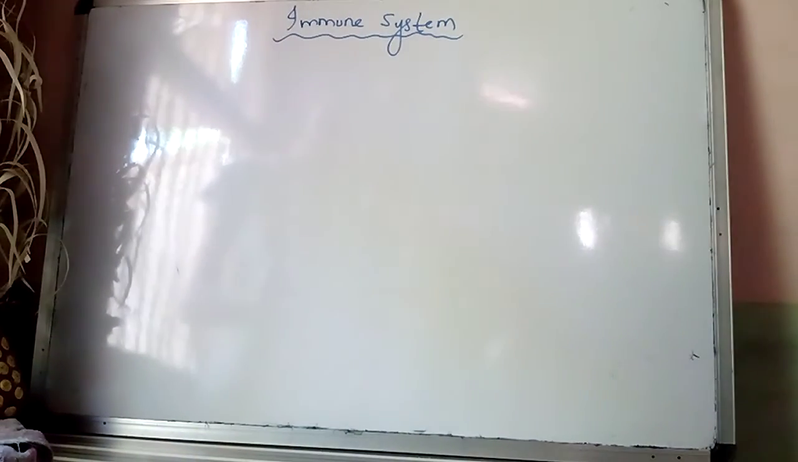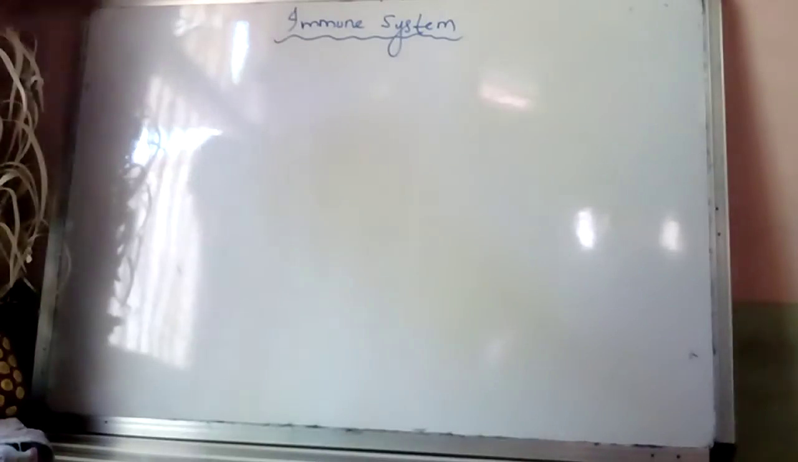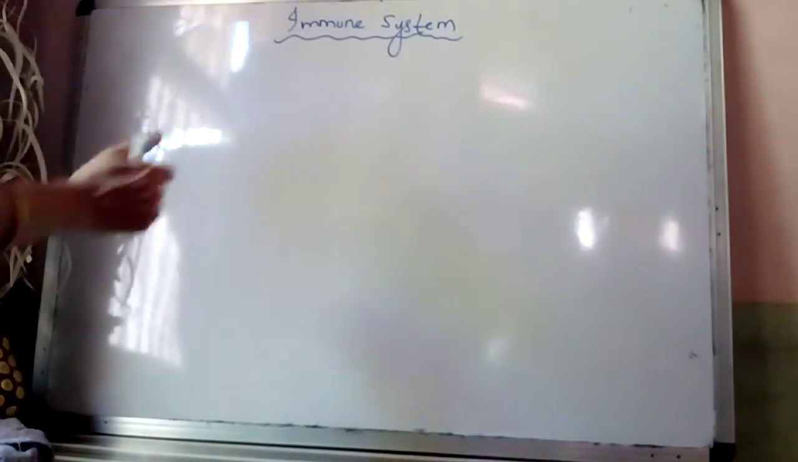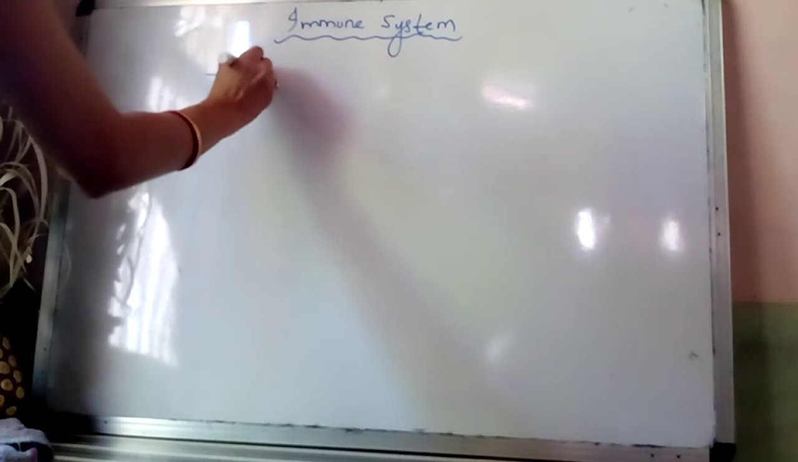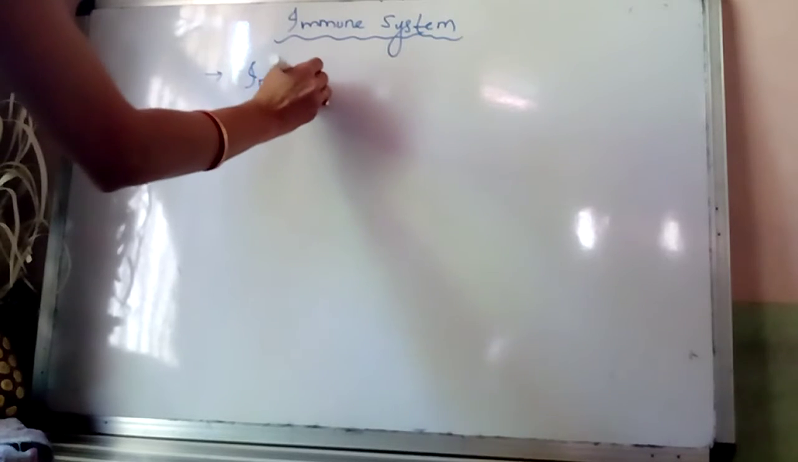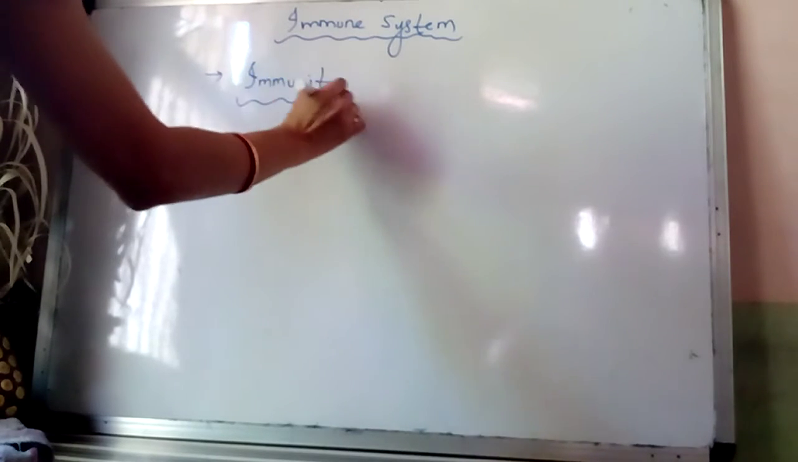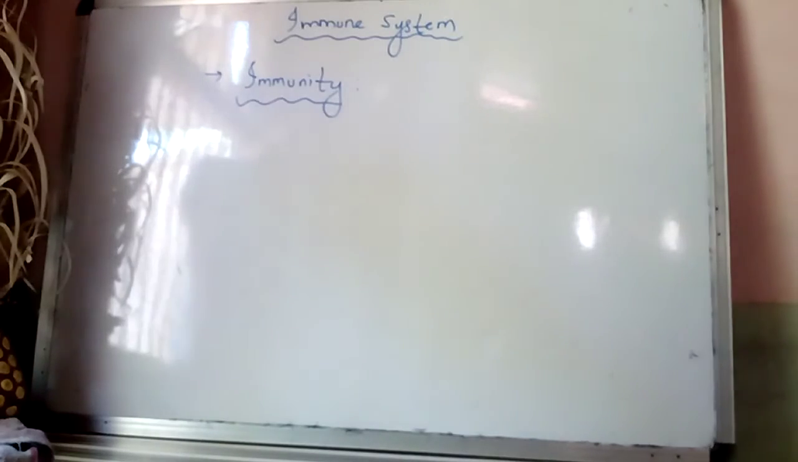So we will learn about the immune system, what is immunity. In Hindi, the immune system is also known as rog pratirodhak kshamta. First of all, we have to learn some terminology related to this topic. Our first terminology is what is immunity.